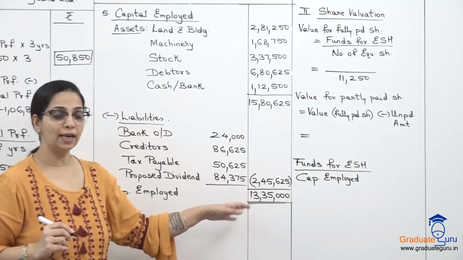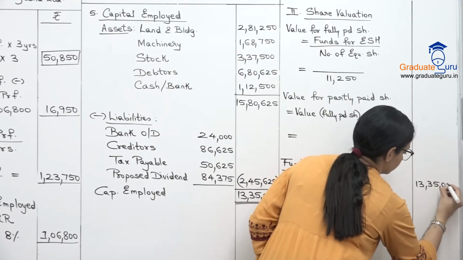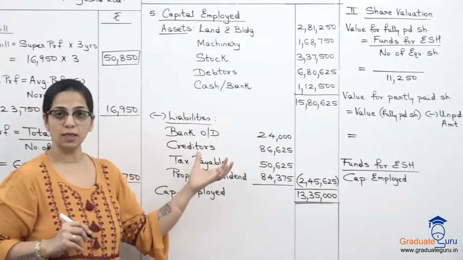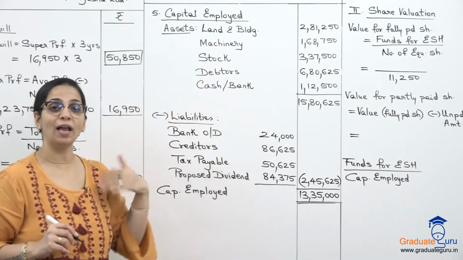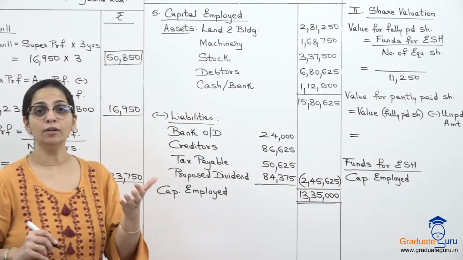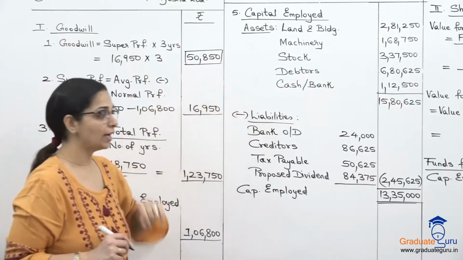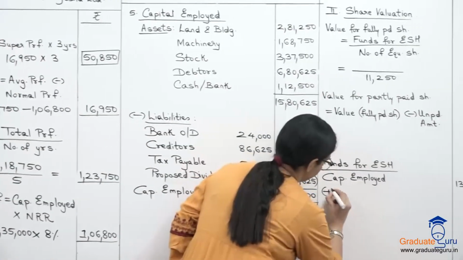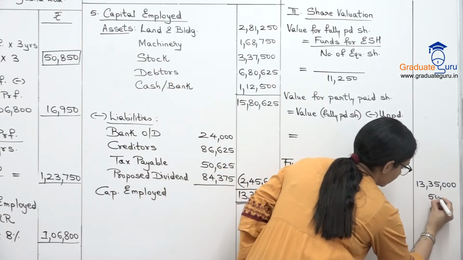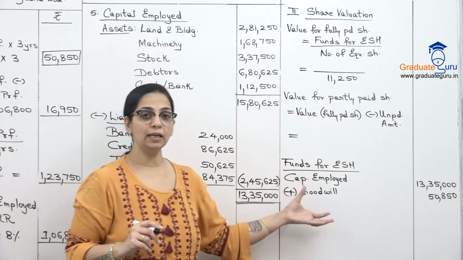Capital employed is 13,35,000. Now जो गुडविल हमने वैल्यू किया है, गुडविल was not in this list obviously क्योंकि ये हमने किया था to value goodwill. So जो हमारा गुडविल अमाउंट आया है, now that will get added to my capital employed to get my funds. So goodwill was 50,850. So I'll add that. So this should basically give me my funds.